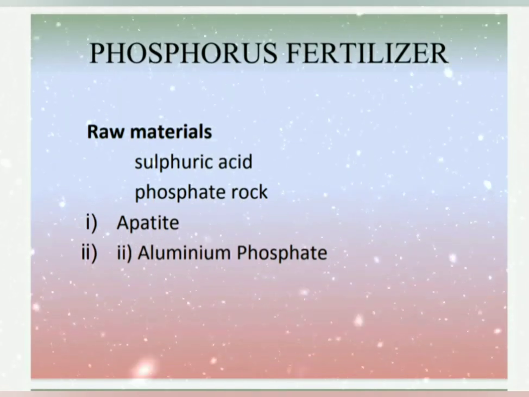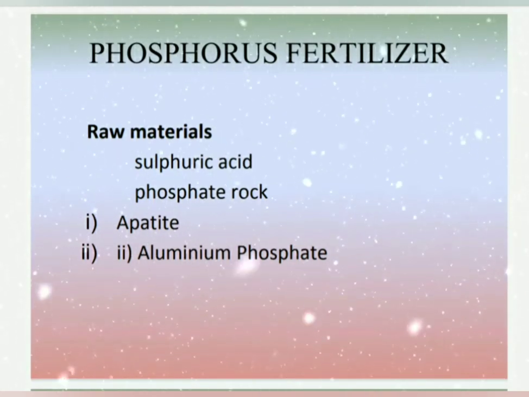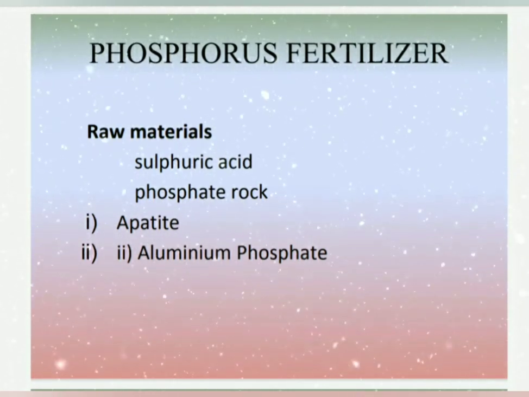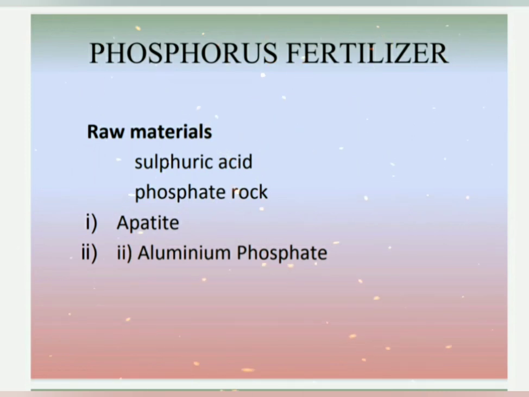Rock phosphate is nothing but rock containing a large proportion of phosphate. About 150 minerals contain more than 1% of phosphorus, but the minerals belong to two groups, namely apatite and aluminium phosphate. Aluminium phosphate's contribution to fertilizer usage is very small. In apatite, fluorapatite is a primary source of phosphorus.